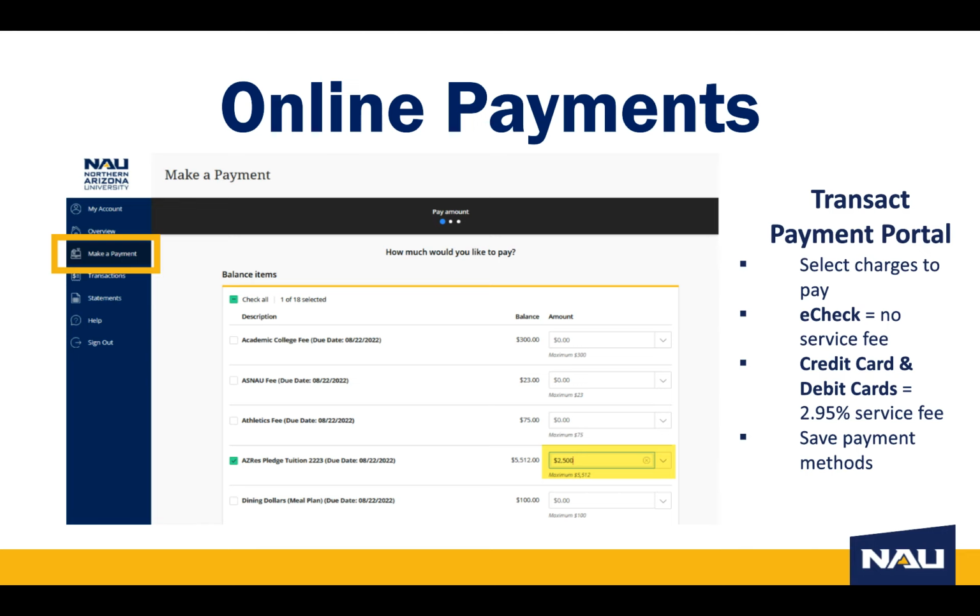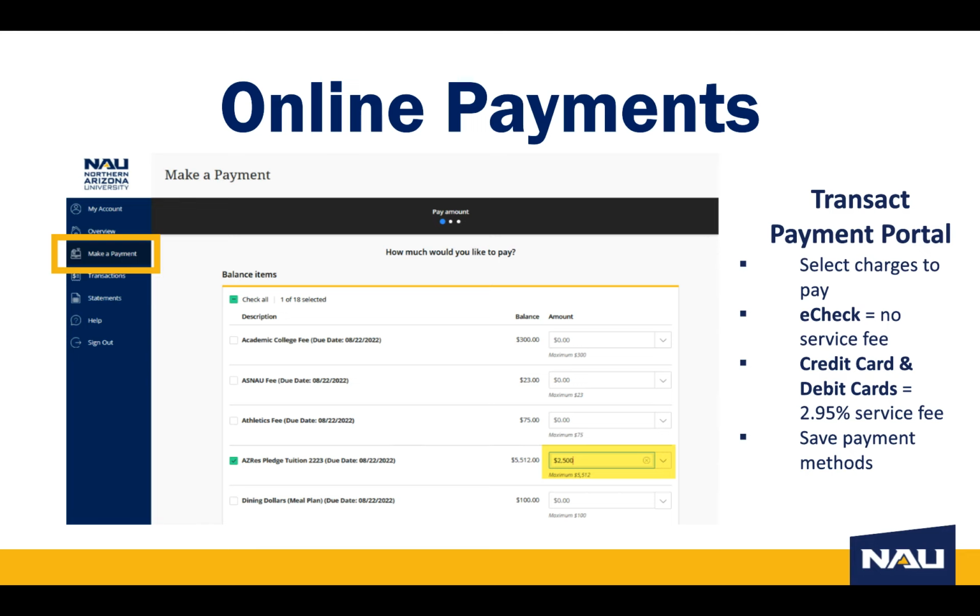Select Make a Payment on the left menu in Transact in order to select charges you would like to pay. You can select the box at the top to select all charges, or select individual items. You can also type in a lesser amount in the box next to the charge in order to make a partial payment. In Transact, you can pay using e-check or credit card.